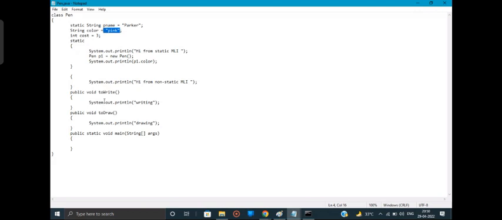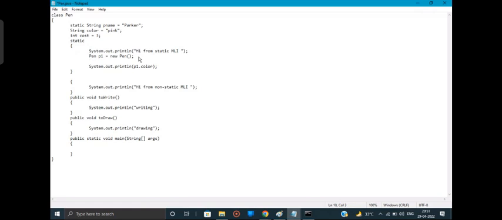So what will happen is that however many objects I create, for all of them the same values will be initialized, right? The pen's color will be pink, the cost will be 3. For each and every pen that I create, the values will be the same, because the values have been initialized over here only.